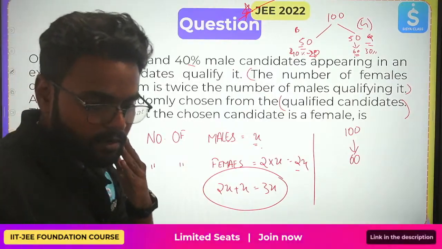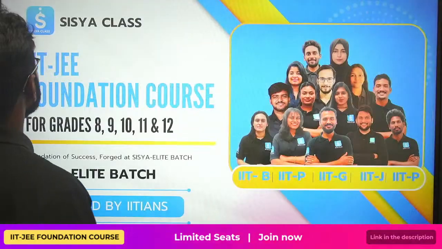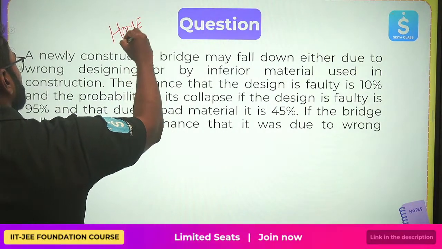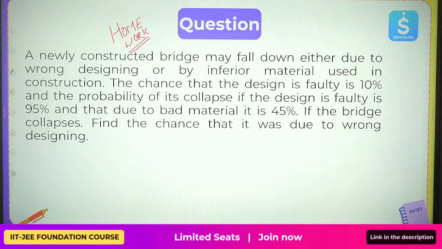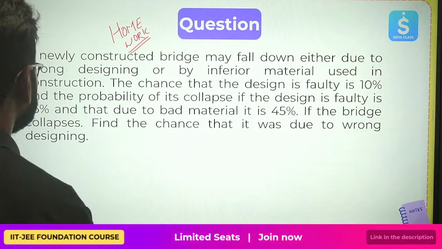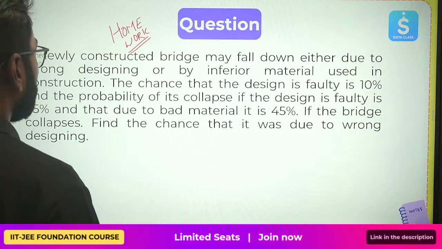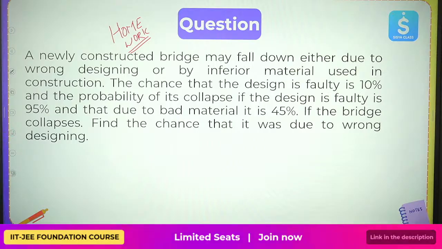Now guys, for you I have put up one homework question. It's an easy question. Please try to do it. This is your homework question for today. What does it say? A newly constructed bridge may fall down either due to wrong designing or by inferior material used in the construction. The chance that the design is faulty is 10%. The probability that it collapses if the design is faulty is 95%, and that due to bad material is 45%. If the bridge collapses, find the chance that it was due to wrong designing.